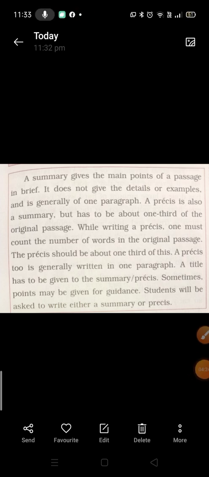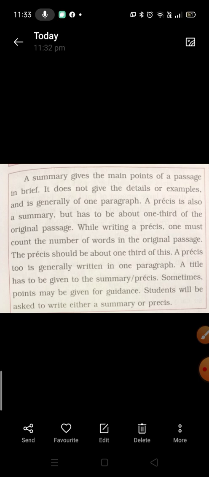So children, in this summary writing, question number 4B, a summary gives the main points of the passage in brief. It does not give the details or examples and is generally in one paragraph. So whenever you write the summary, it should be only one paragraph. There is one more concept of précis writing, which is also summary writing. A précis is also a summary, but it has to be 1/3 of the original passage.